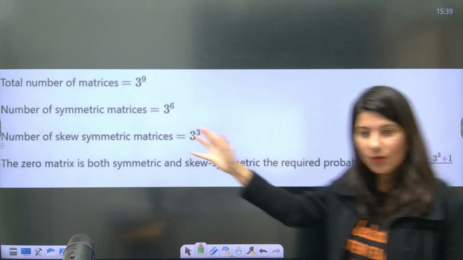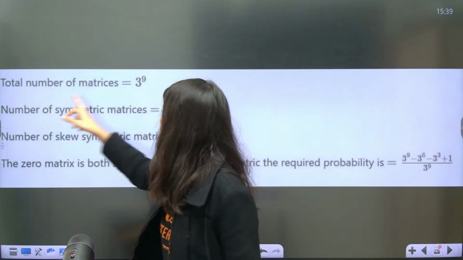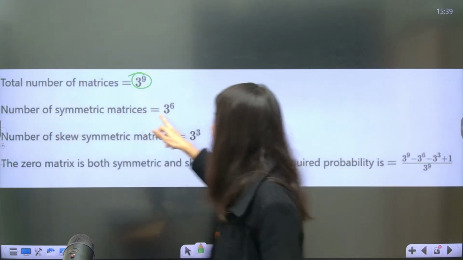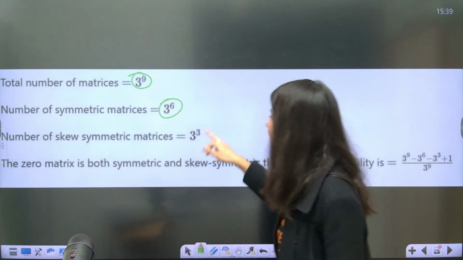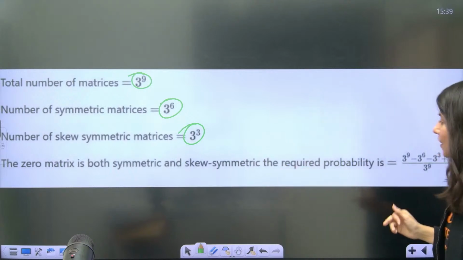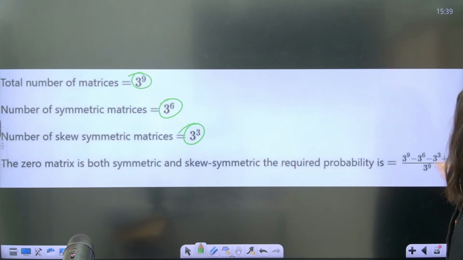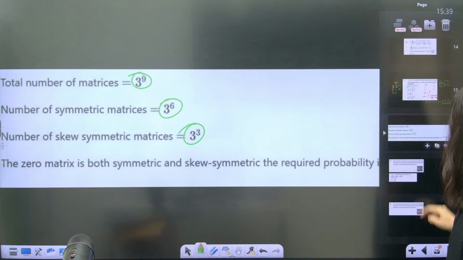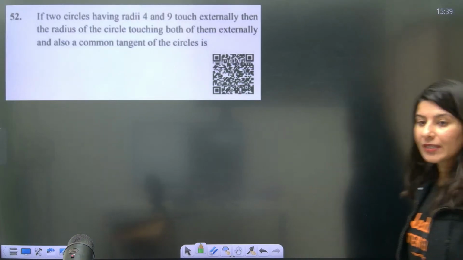Now understand, one more time I'll show you the solution. Total number of matrices, yes. Number of symmetric matrices, 3 power 6. Number of skew symmetric, 3 power 3. The 0 matrix is both symmetric and skew symmetric. That is why we need to subtract 1. So minus minus plus 1 will be happening. And now we are going to go towards your